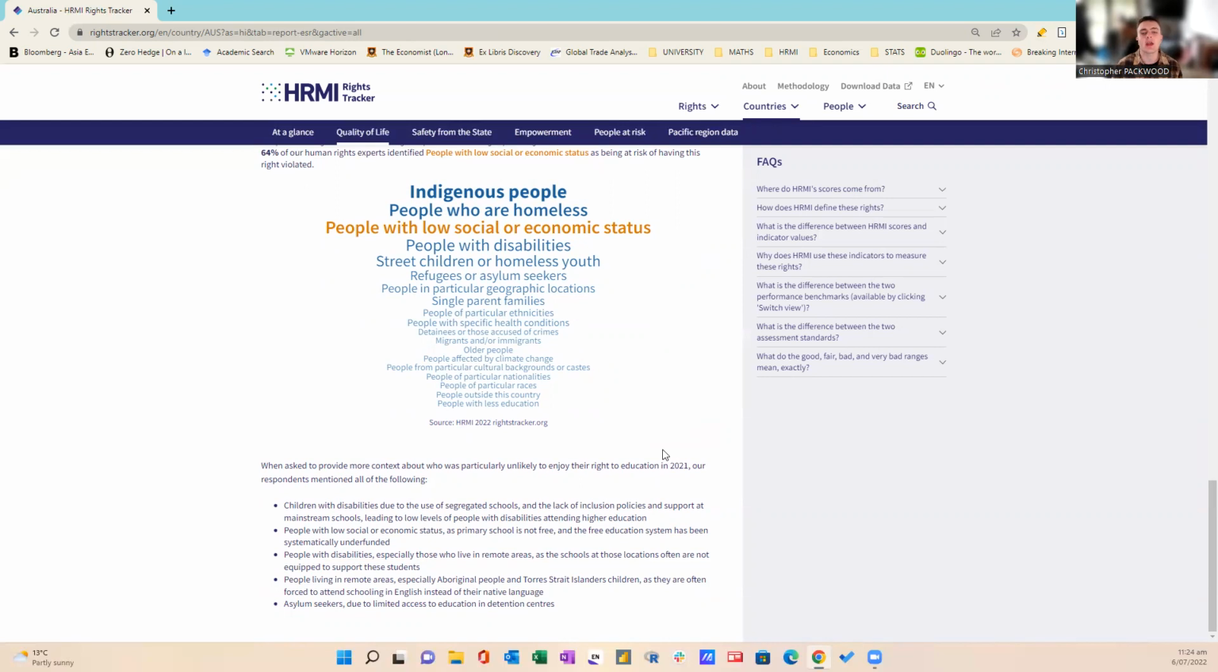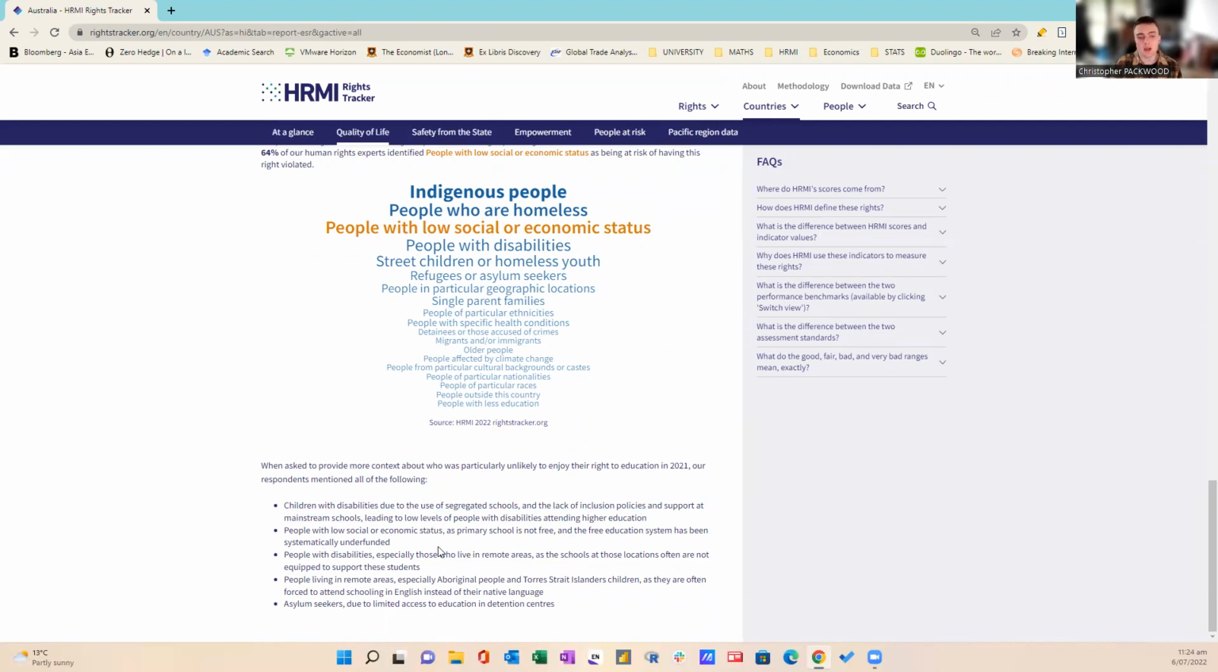The main thing when it comes to the survey is when we ask respondents to provide more context about who was particularly unlikely to enjoy one of their rights. So when it comes to the right to education, a lot of survey respondents have said children with disabilities, due to the use of segregated schools and the lack of inclusion policies and support at mainstream schools, leading to low levels of people with disabilities attending higher education. And this is what most respondents have mentioned.